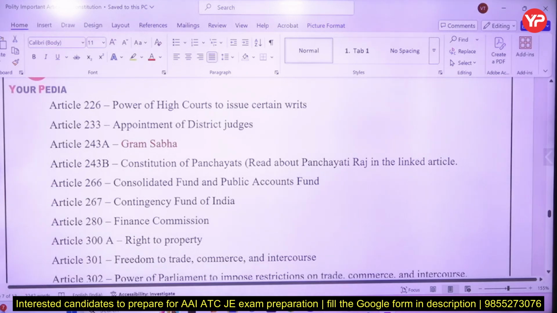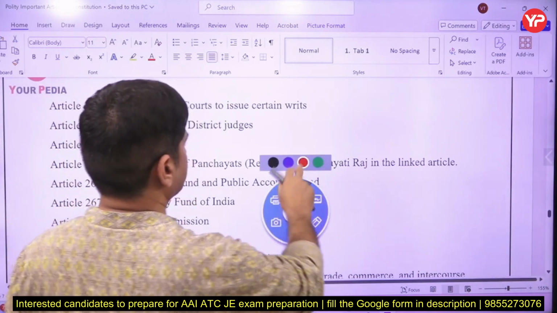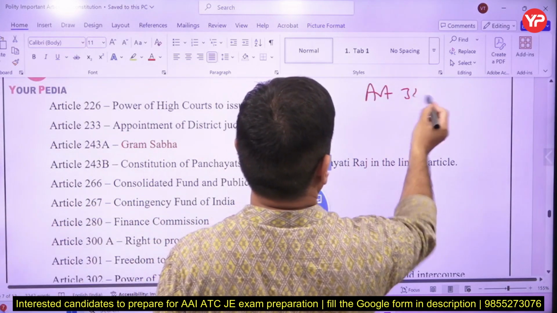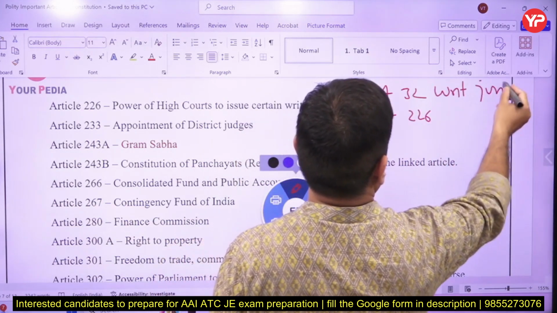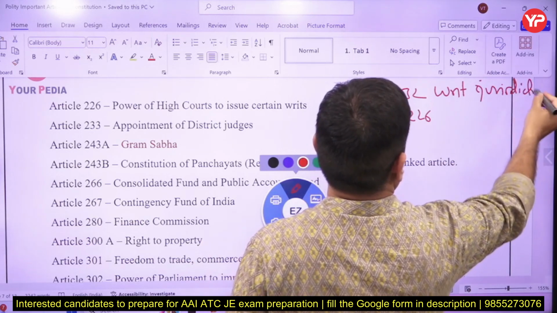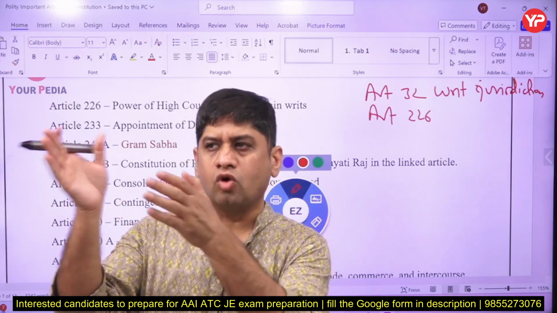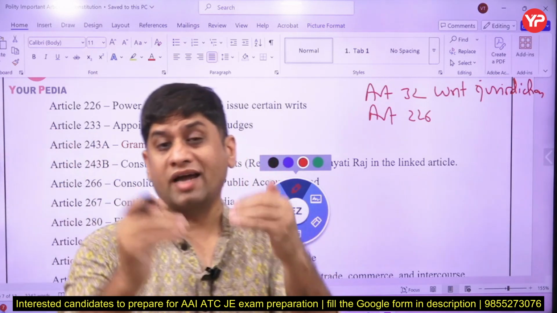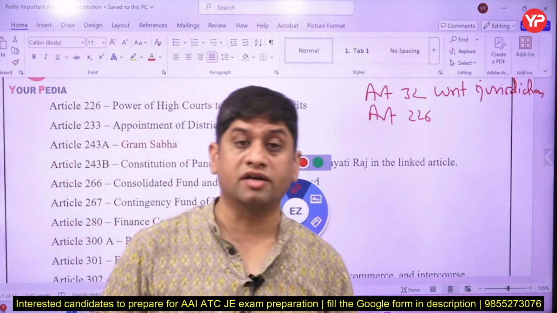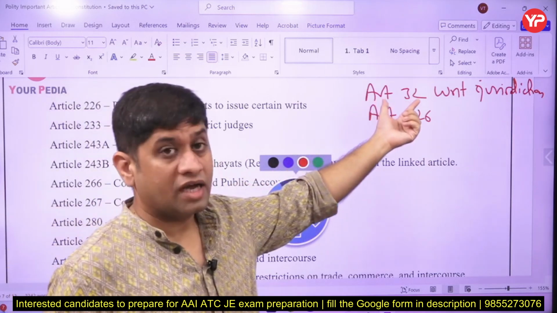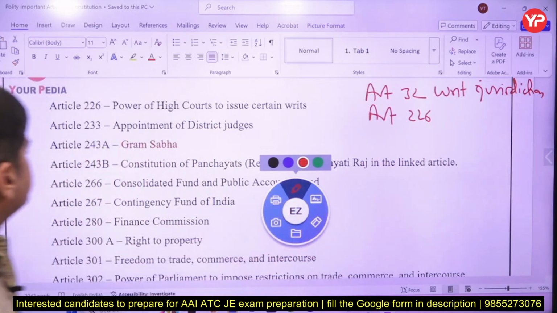So the power of the High Court to issue writs, the writ jurisdiction, is 226. So Article 32 is the writ jurisdiction of the Supreme Court. Article 32 and Article 226 are very, very important. This is the writ jurisdiction. I'll explain in the next classes what writ jurisdiction is. That means writ means order. So the Supreme Court can give an order to the government or public sector or a private individual to get certain things done. That authority or power of the Supreme Court to give direction to someone is called a writ jurisdiction. Under Article 32, the Supreme Court has writ jurisdiction. Under Article 226, High Courts have writ jurisdiction.